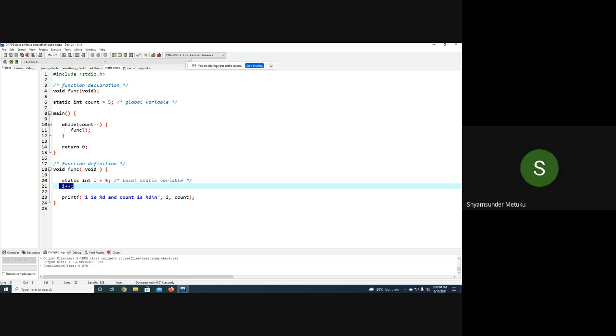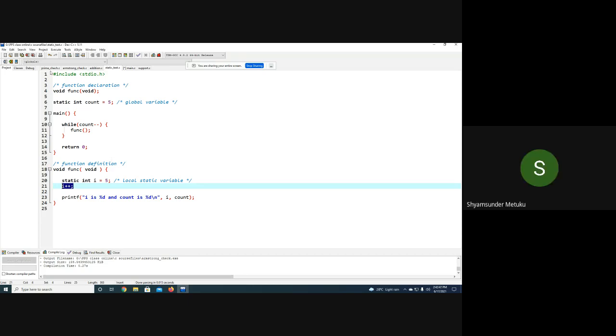Very good. Static. Then it will go back here, and count minus minus again. So it becomes 3. It is going to call the function and come back here. Will i equal to 5 be initialized again, or will only the older one be executed? It will ignore the static variable declaration the second time. It will directly jump to the i plus plus. So what was i earlier? 6. Now i becomes 7, isn't it? So it will become 6, 7, 8, 9, and count becomes 4, 3, 2, 1. Only 4 outputs. Yes, sir.